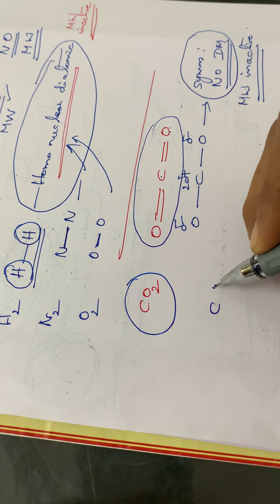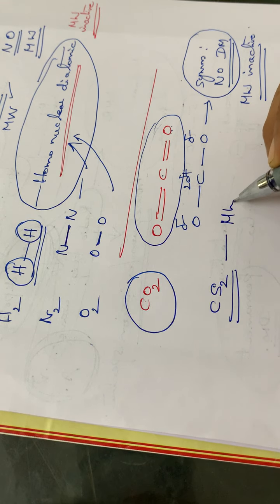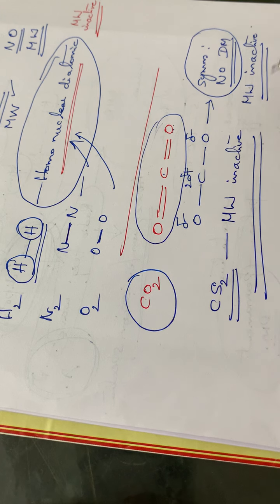Similarly, one more example, carbon disulfide. CO2 and CS2, both of them are microwave inactive. This is very important. These points you have to study very well. This spectroscopy chapter is very important. If you understand the principle behind spectroscopy, it is very easy to study, and it is also very important from your examination point of view.